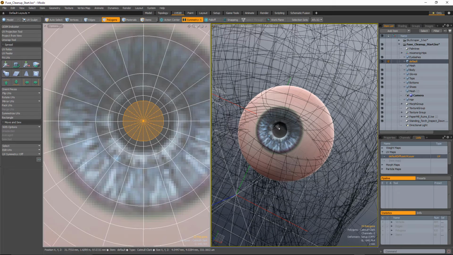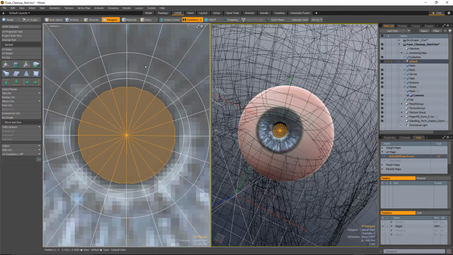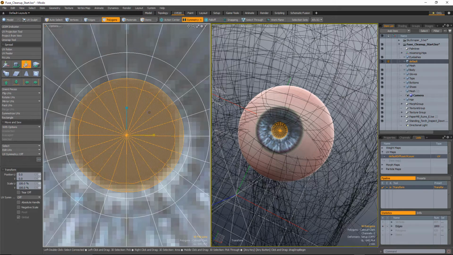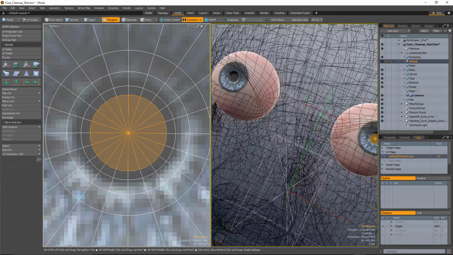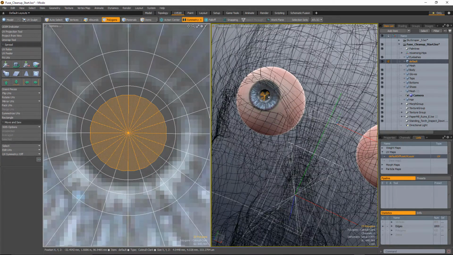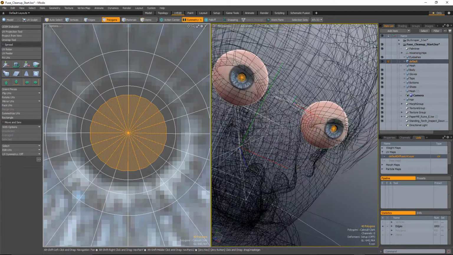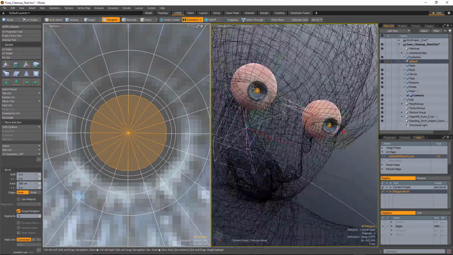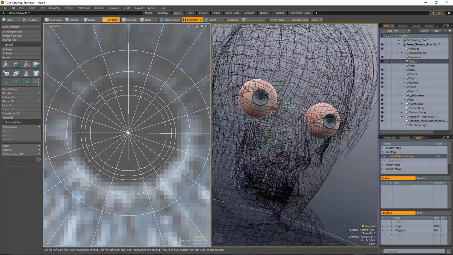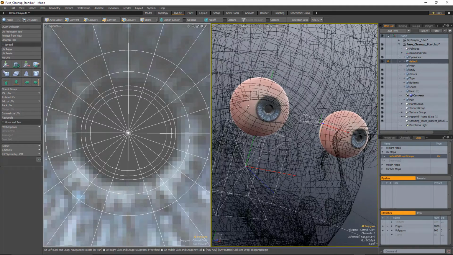Let's go do the same thing on the other eye. So again, we'll select all of this, shift up arrow, scale tool. We're going to just pull this down just where it fits all into that iris area. Then shift down arrow. And now I'm going to go ahead and add both of these pieces together, and I'm going to add one more bevel just so that we don't get those odd, bad subdivision surface artifacts there. All right, so that is going to work significantly better for us.